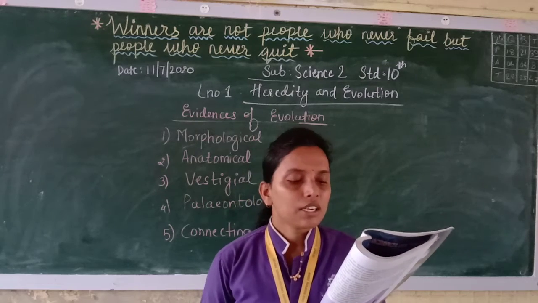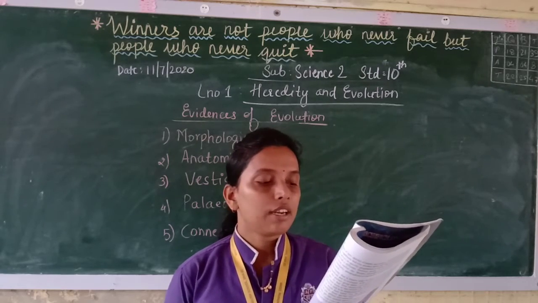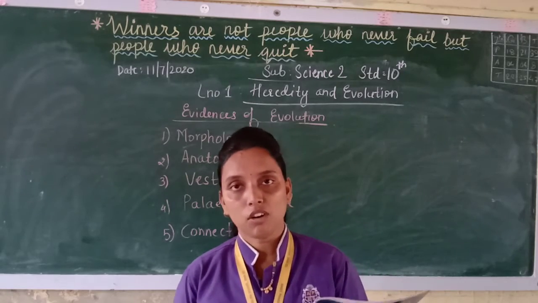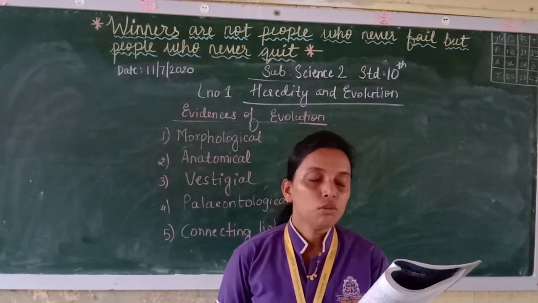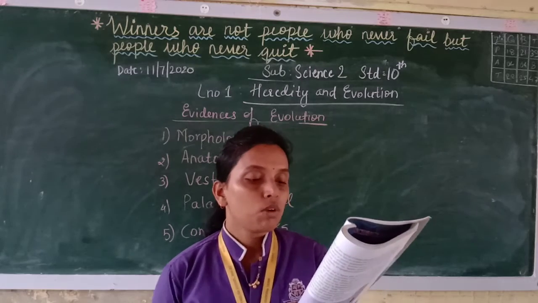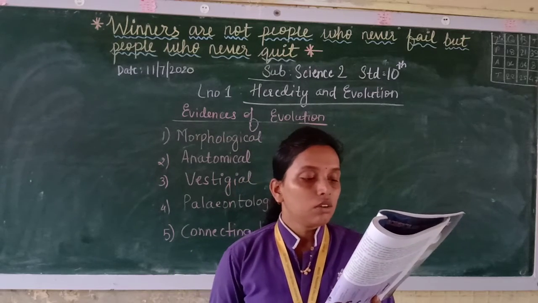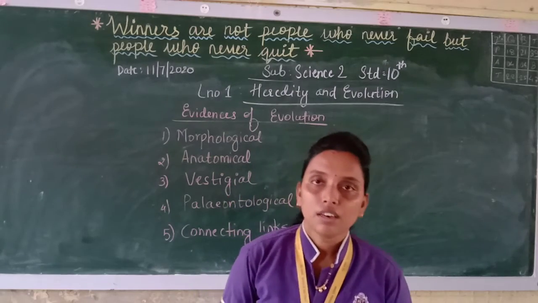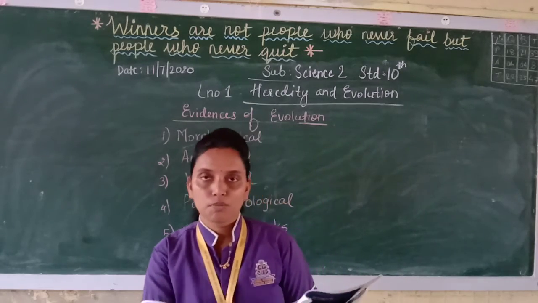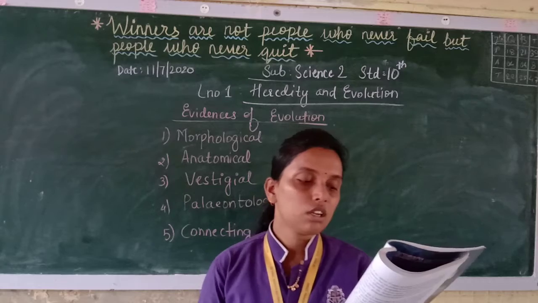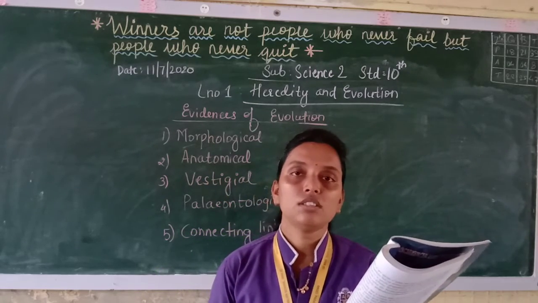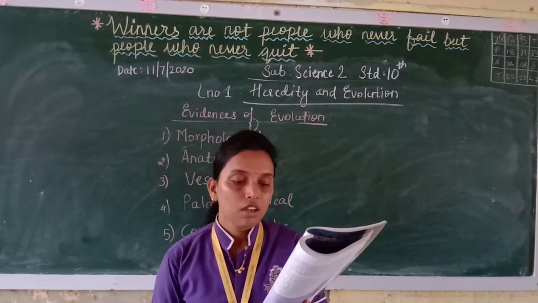All these examples are types of acquired characters and are transferred from one generation to another. So these are acquired by the organisms, and according to him, they were transferred from one generation to another. This is called the theory of inheritance of acquired characters. Inheritance means passing from one generation to another. It is also known as Lamarckism, as it was given by Lamarck.